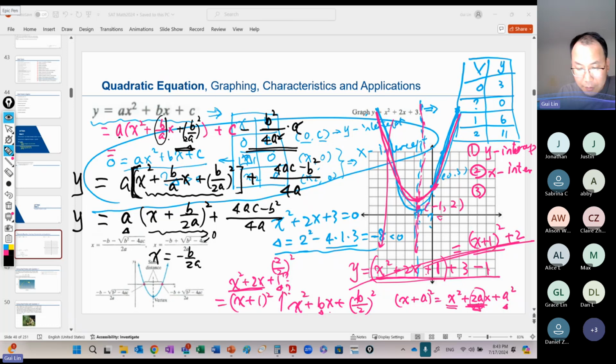Okay, so finally we go to the chart here. This is the symmetric line, on the left part. Whenever you're given a quadratic function, this symmetric line always equals negative b over 2a. Right? So the symmetric line is x equals negative b over 2a. That's the third one: 1, 2, 3. And what about the other two?